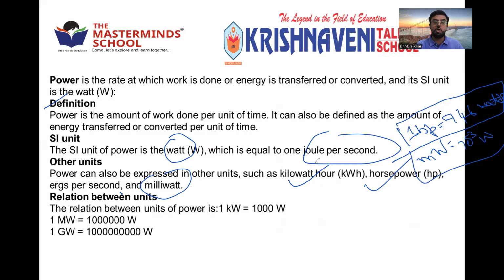Right. Then what is kilowatt hour? It is a practical electrical power. We can measure it in kilowatt hour. That is nothing but 1 unit. 1 kilowatt hour is nothing but 1 unit. Whenever you get the bill, it is calculated based on the number of units you consumed. That unit is nothing but 1 kilowatt hour. When you consume 1 kilowatt hour of electricity, 1 unit is charged.